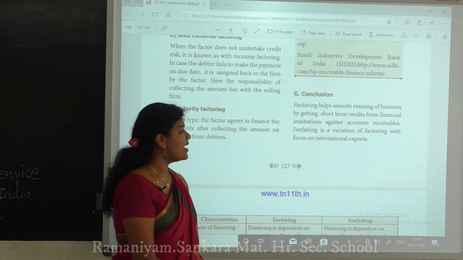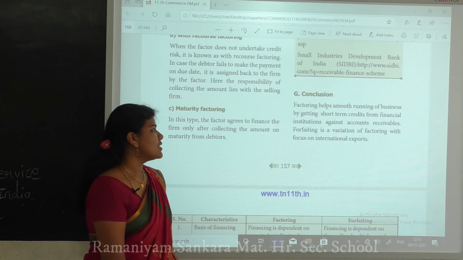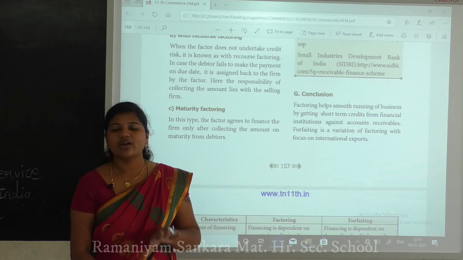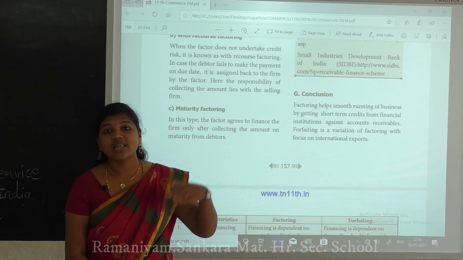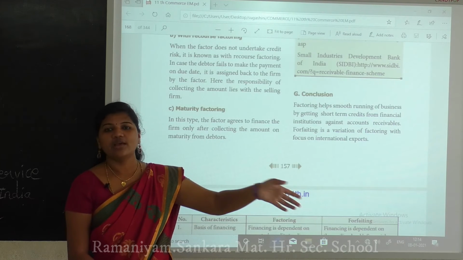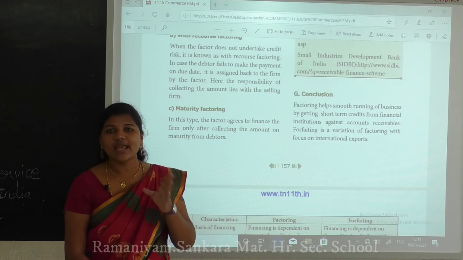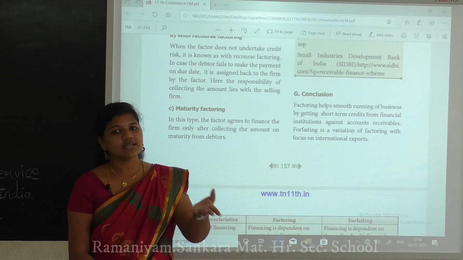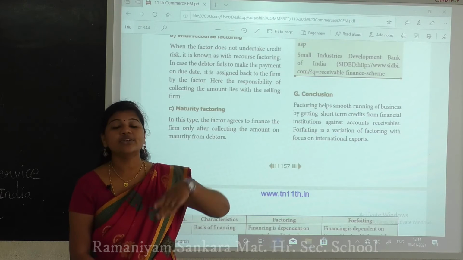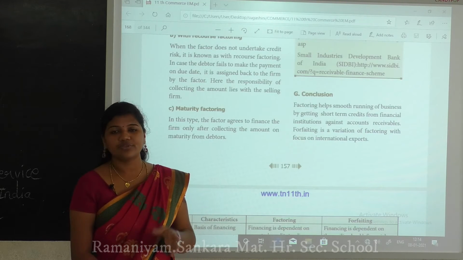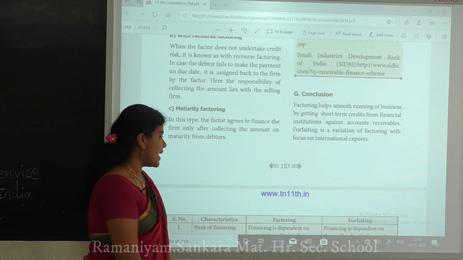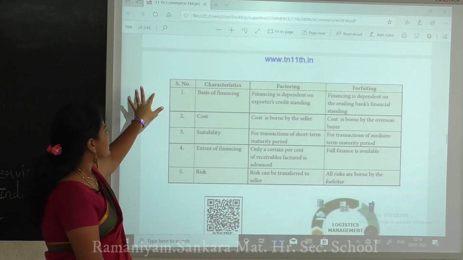So forfeiting is a variation of factoring with the focus of international exports. Focus of international exports means not at the national level. At the international level, they produce things and export them. At the national level, they produce things and sell to customers here, getting some amount. But at the international level, they send products to other countries, getting lots and lots of profit. So this conclusion is given in the exam as an explanation.